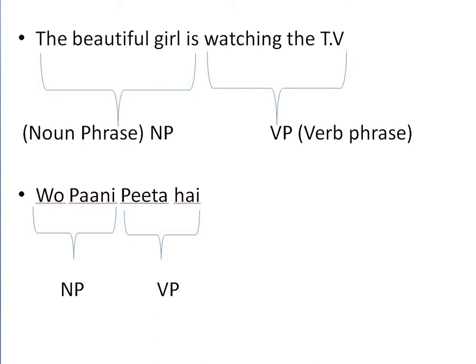Similarly, take the example of the Urdu language. वो पानी पीता है. Here, वो पानी is a noun phrase and पीता है is a verb phrase. So every language has a noun phrase and a verb phrase. There is no language in the world that does not contain a noun phrase and a verb phrase in a complete, well-formed sentence.